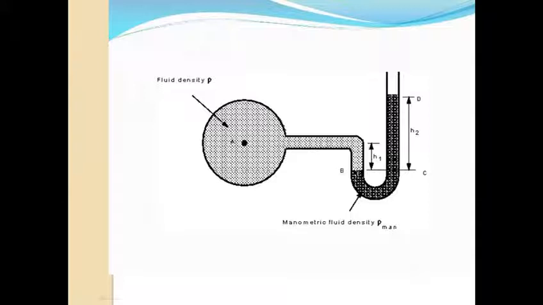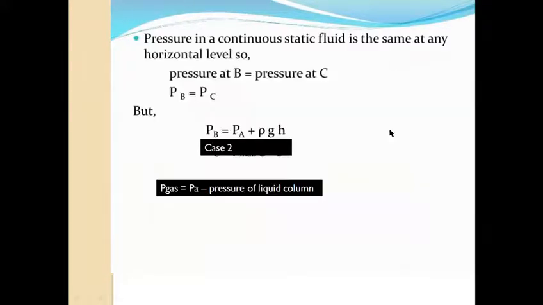So this pressure is equal to the pressure of the atmosphere plus the pressure of this liquid column. It can be written like this: pressure of the gas, meaning pressure at point B, is equal to atmospheric pressure plus pressure of the liquid column. Both of these together equalize the pressure of the gas. So we can calculate the pressure of the gas by using this formula.